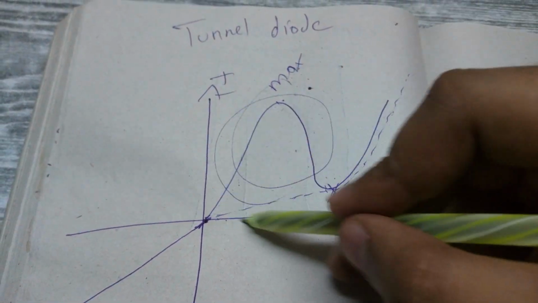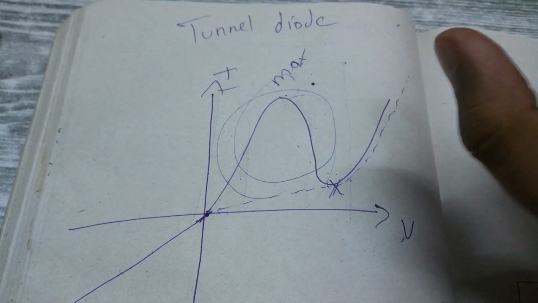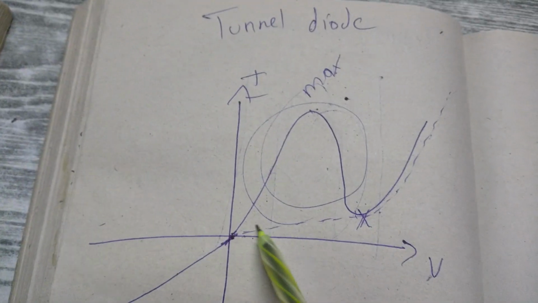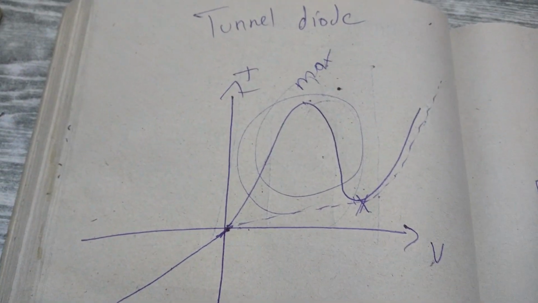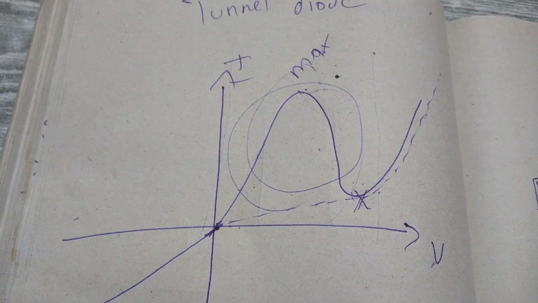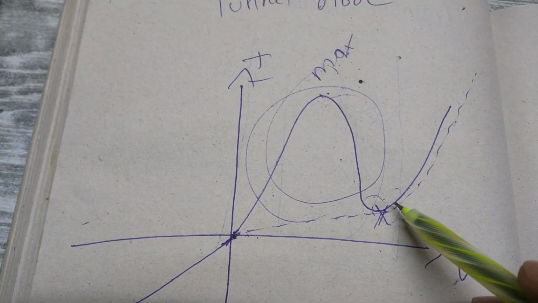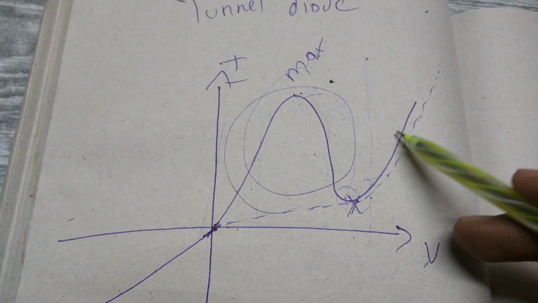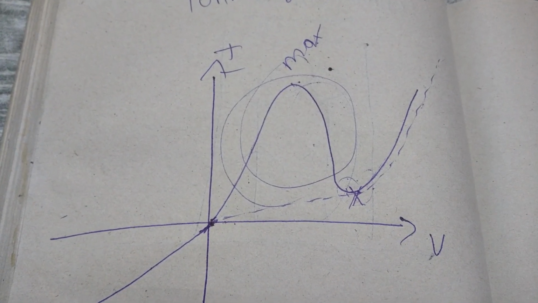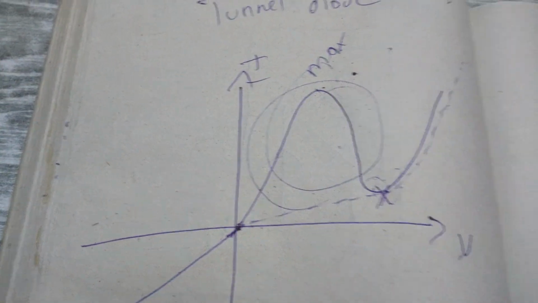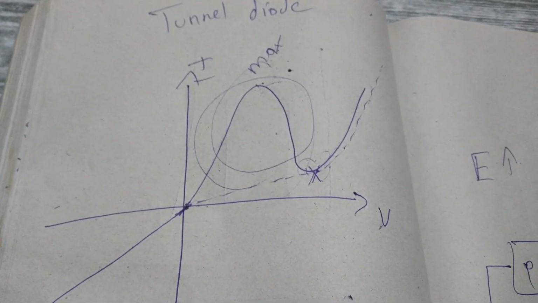So this conduction, or the electron passage, is happening by the tunneling process, whereas in a traditional diode, electrons are just surmounting the energy barrier. Beyond this point, even in the tunnel diode, the electrons can cross the energy barrier by surmounting. Tunneling only happens over here. So this is how the tunnel diode works.